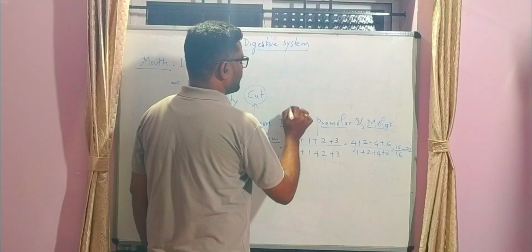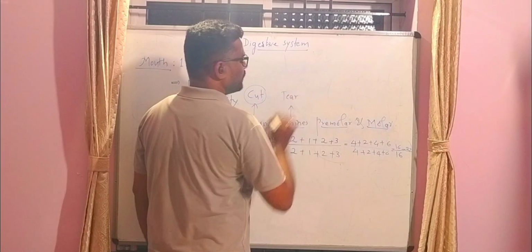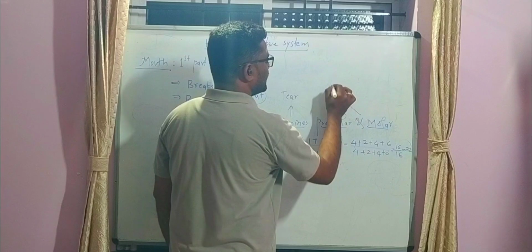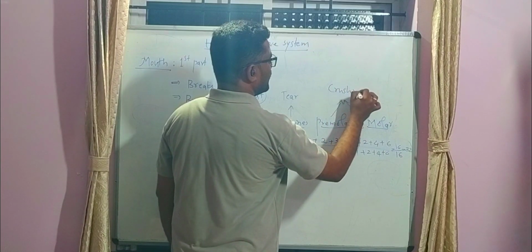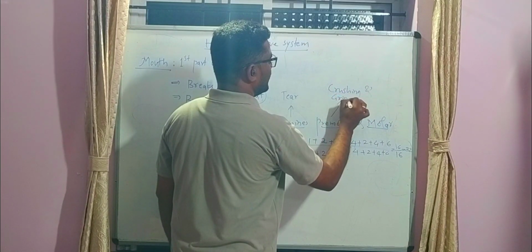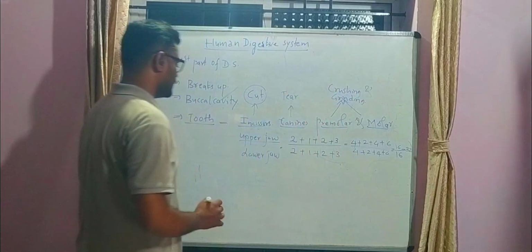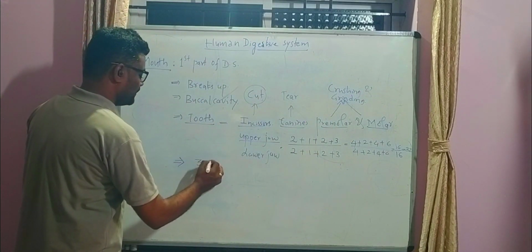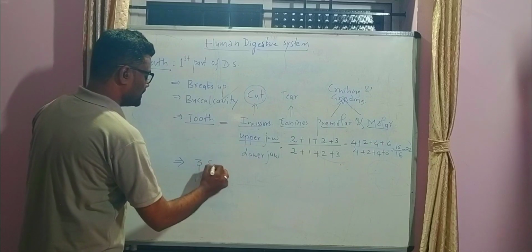One pair of canines helps in tearing food particles, and premolars and molars help in crushing and grinding food particles.